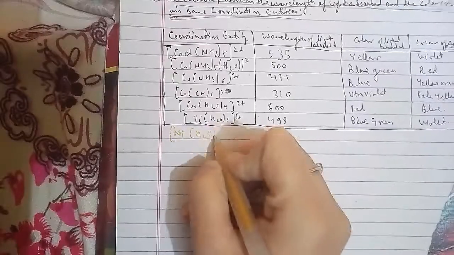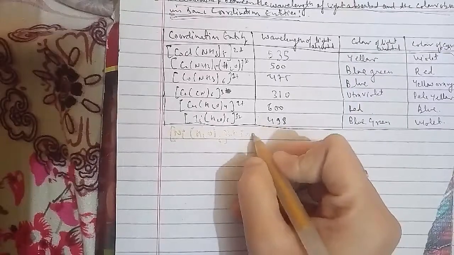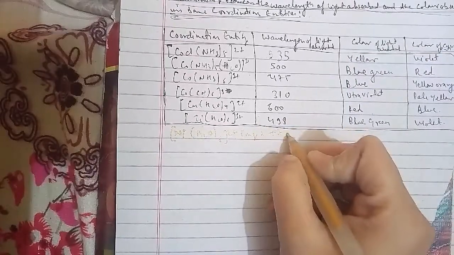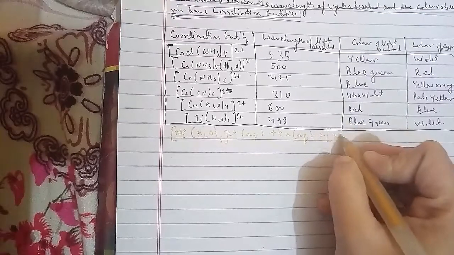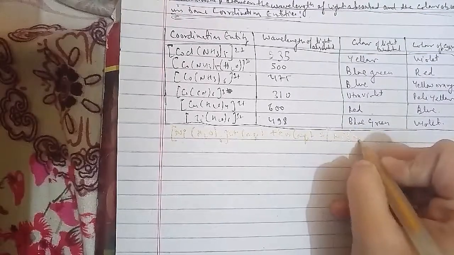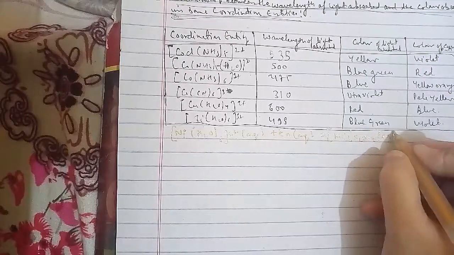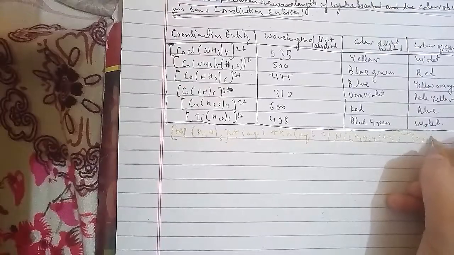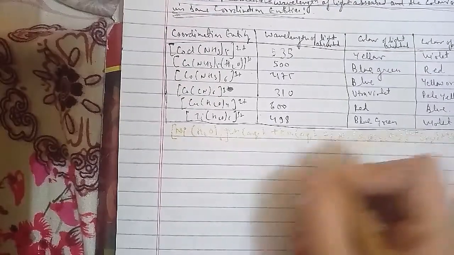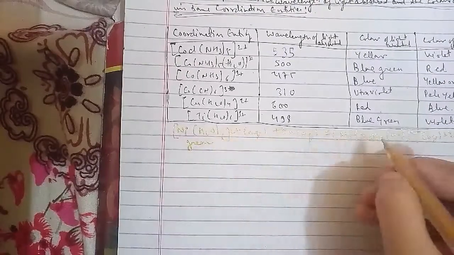Next, [Ni(H2O)4(en)]2+(aq) + en(aq) gives [Ni(H2O)2(en)2]2+(aq) + 2H2O. The color here is blue or purple.